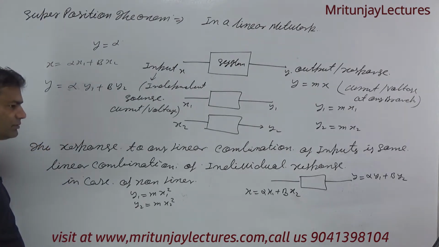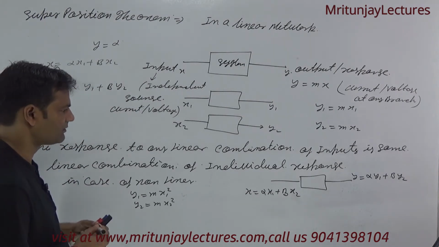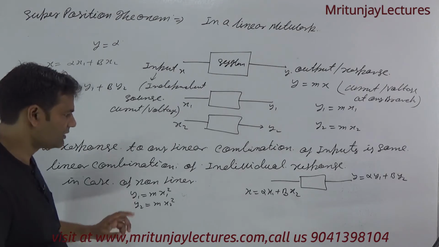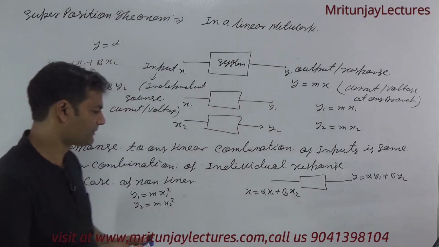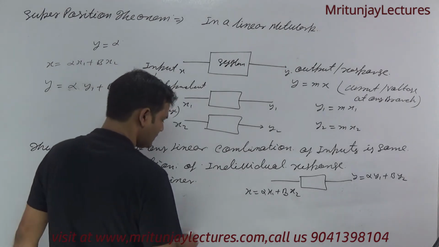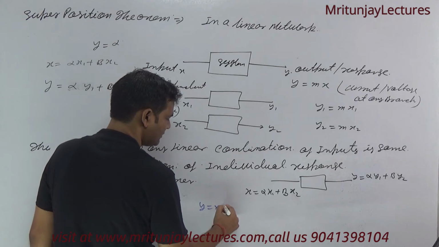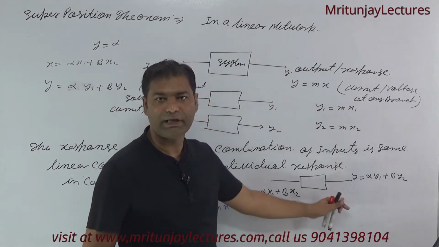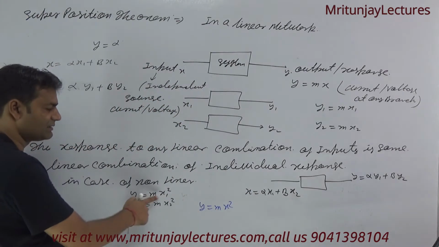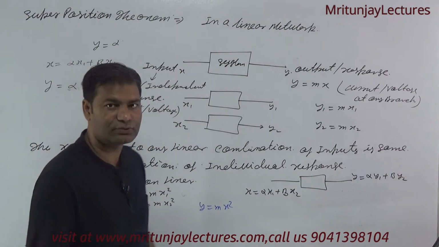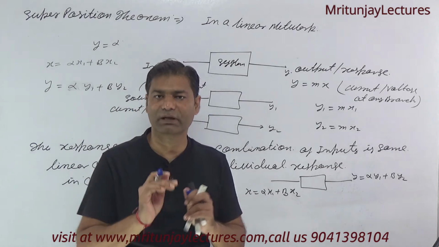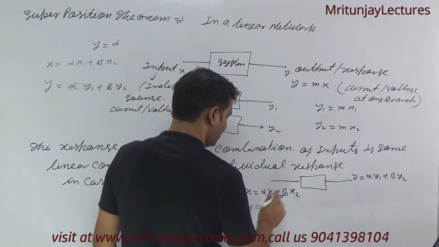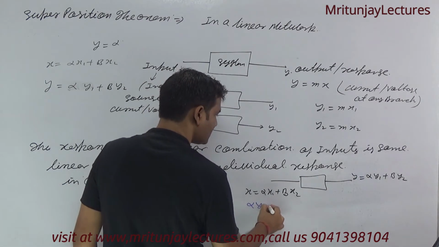Now, if it follows superposition, what about the input corresponding to this one and this one? Now check whether it follows superposition or not. I know that y is equal to m into x square. This system follows y equal to m x square, because y1 is written as m into x1 square. So you can say this system follows y equal to m into x square. Clear? So y, meaning alpha y1 plus beta y2,